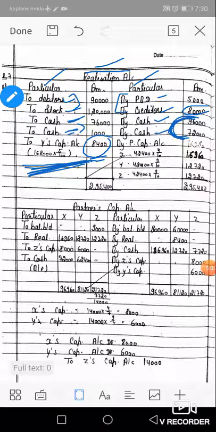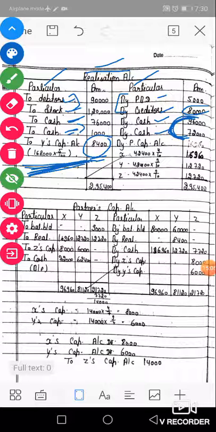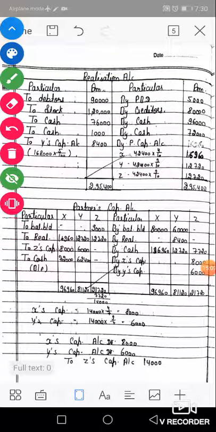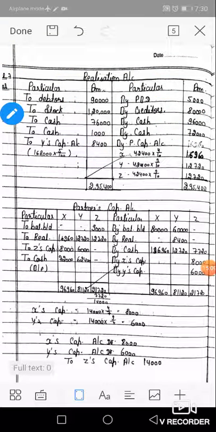Okay, so this is our realization account. Let's see it again. First of all, assets transferred to realization account debit, debtor and stock. Next, liability transfer, provision account and creditors account debit to realization. Then selling price of assets, cash account debit to realization by cash 96,000 and 72,000.